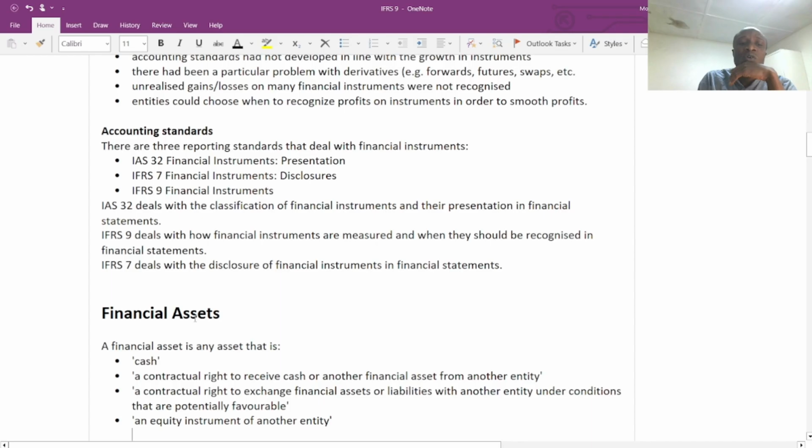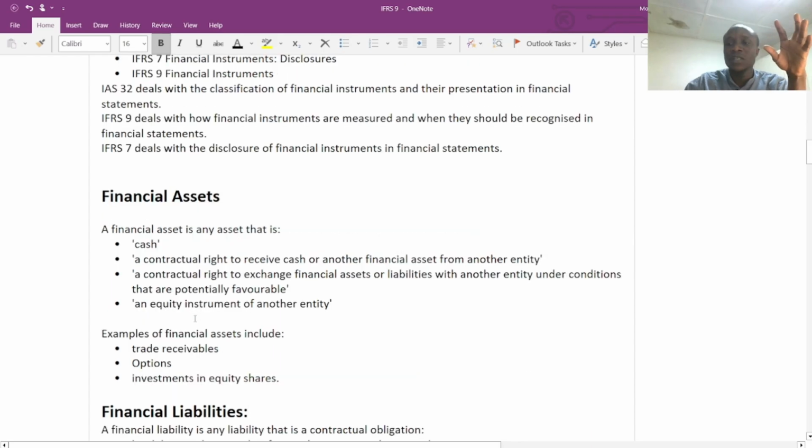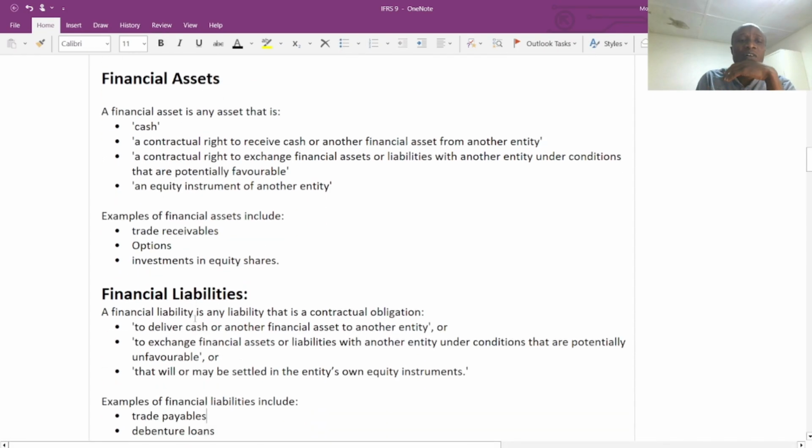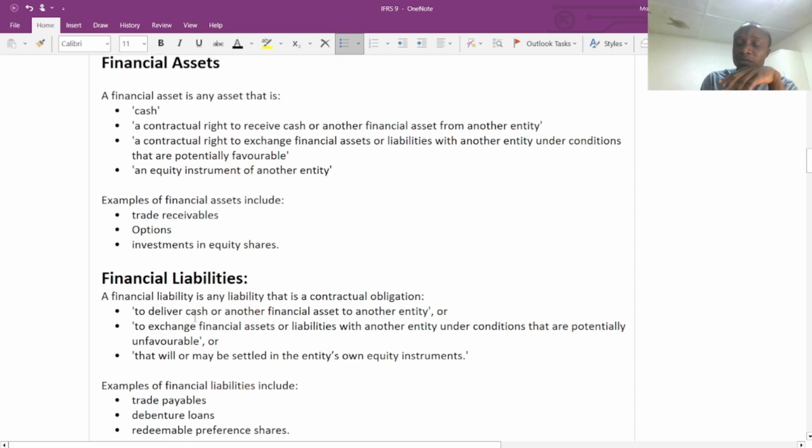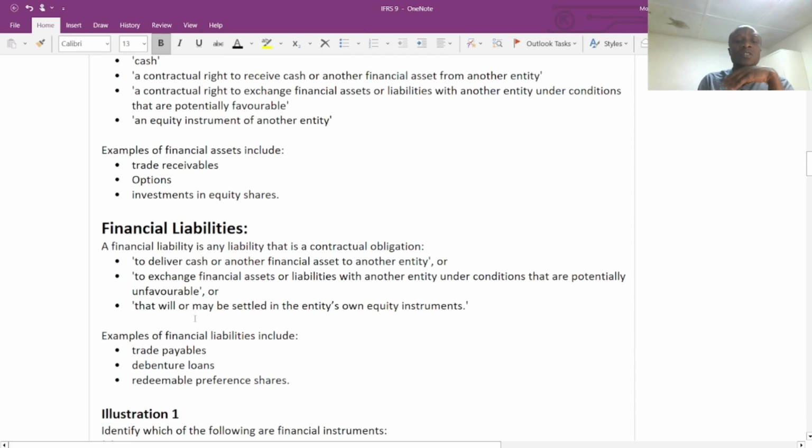You need to know these 4 points. Very important, you need to know the 4 points. One has to do with the cash, and the other has to do with the contractual right to receive cash or another financial asset from another entity. Then also it has to do with the derivatives, the favorable and the adverse derivatives. Then finally, it has to do with the equity instruments of another entity. So these are examples of financial assets: the trade receivables, options, investments in equity. Few examples. So now we are going to look at financial liability, which is the opposite of financial assets.